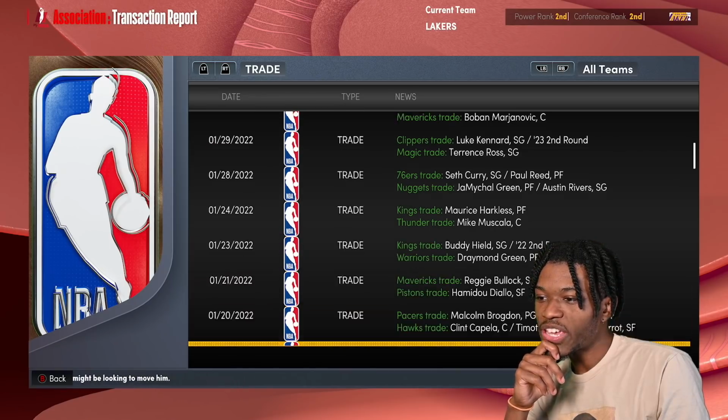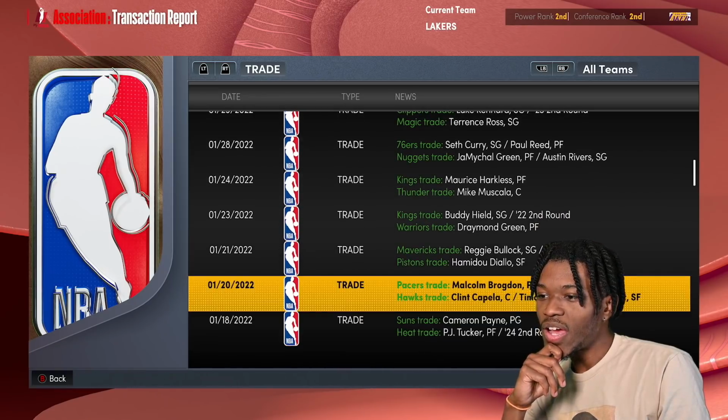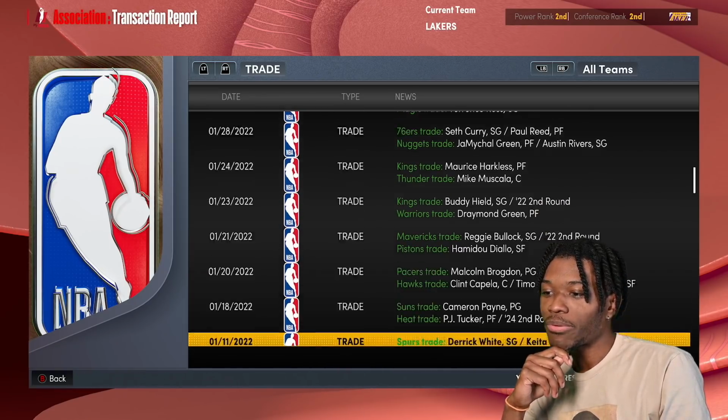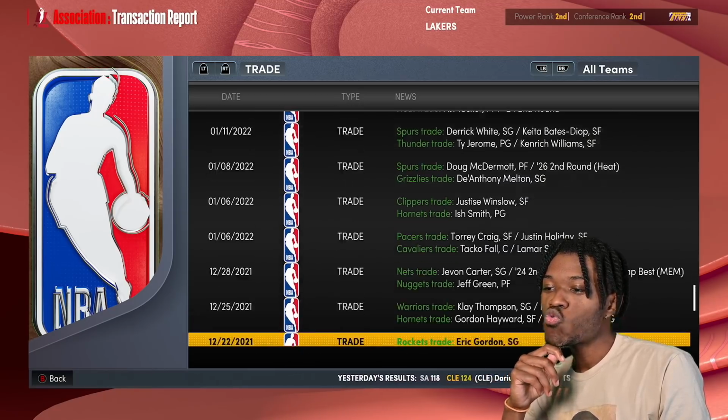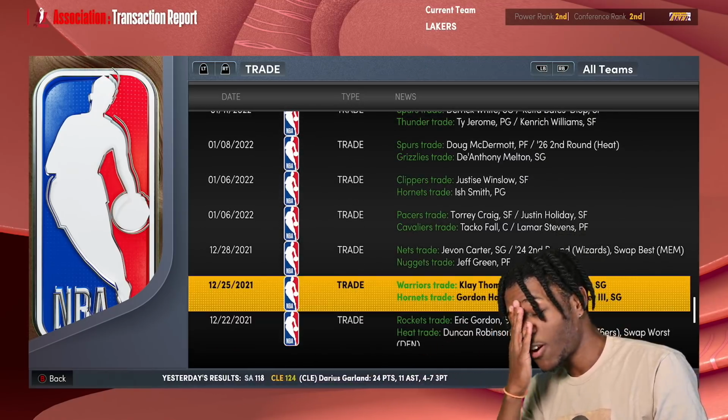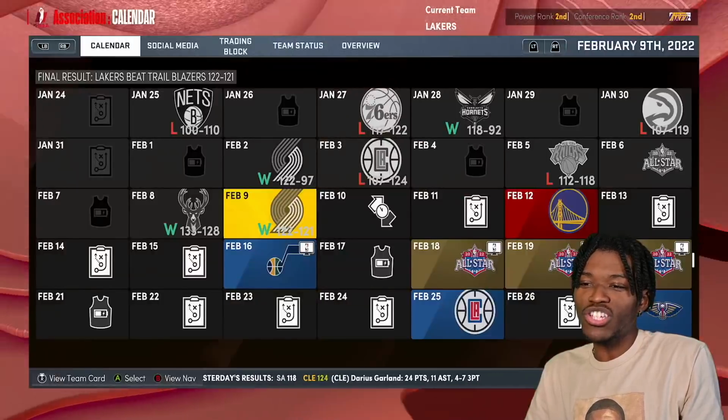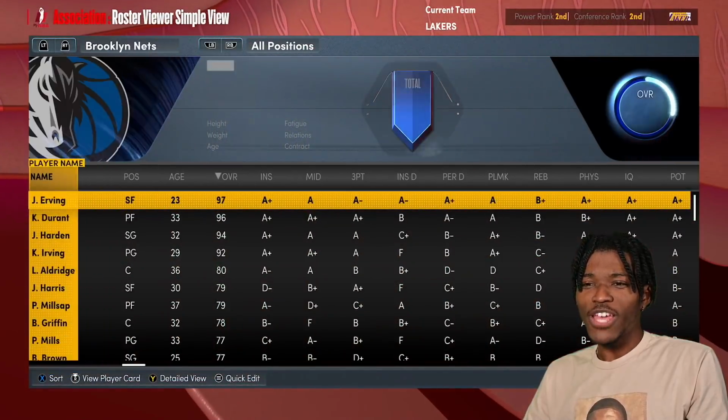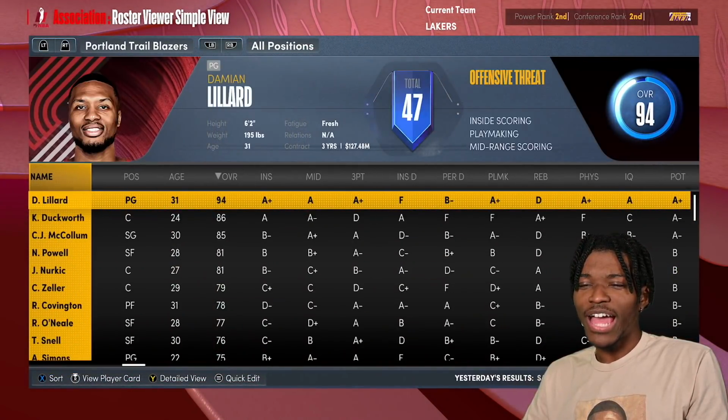Draymond got traded for Buddy Hield. I don't know why you do that. Clint Capela for Malcolm Brogdon. Okay, but no, Klay Thompson... okay, what does the Warriors look like then? The Warriors didn't trade the majority of their core. So let's see, what does their lineup look like now?